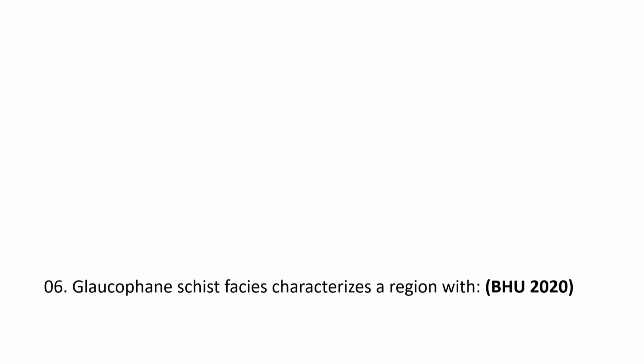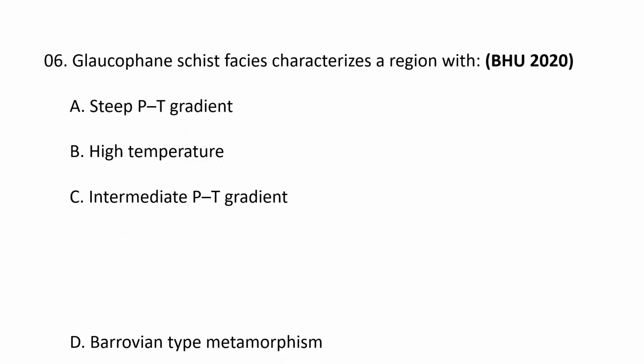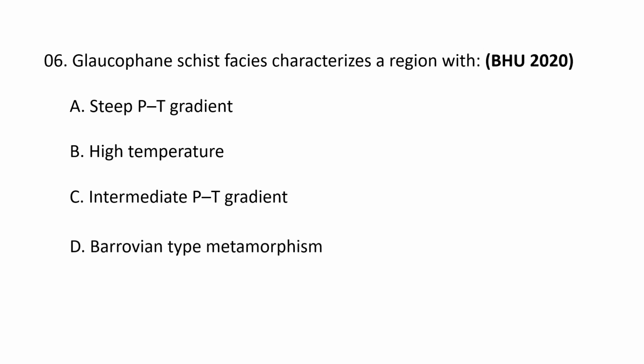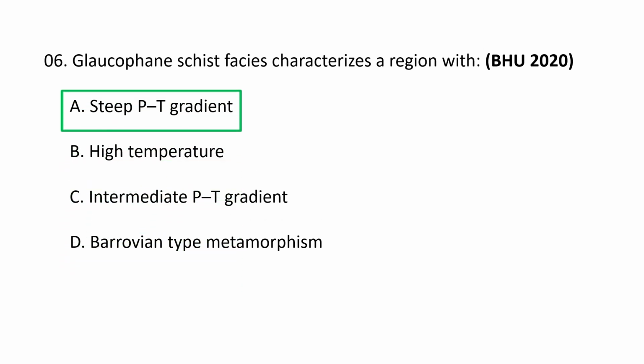Next question. Glaucophane schist phase characterizes a region with A. Steep pressure temperature gradient, B. High temperature, C. Intermediate pressure temperature gradient, and D. Barrovian type of metamorphism. Glaucophane schist phase characterizes a region with steep pressure temperature gradient. A is the correct option.